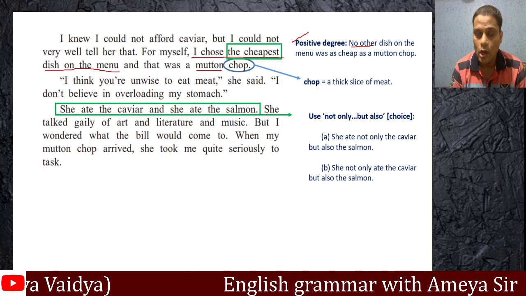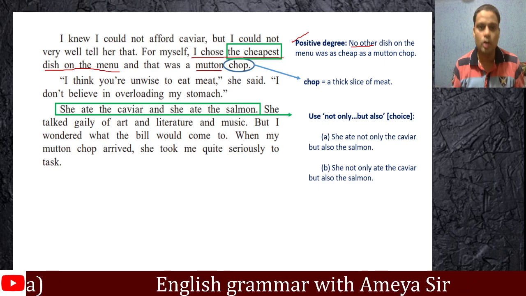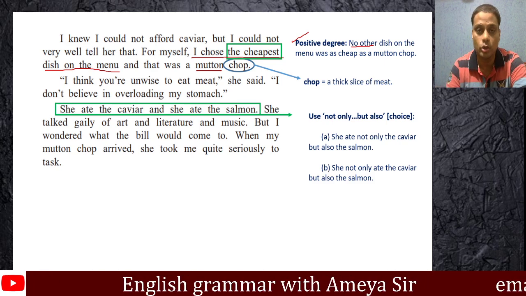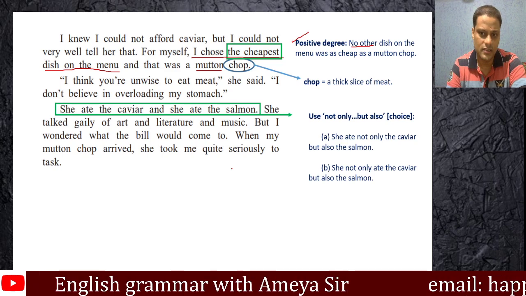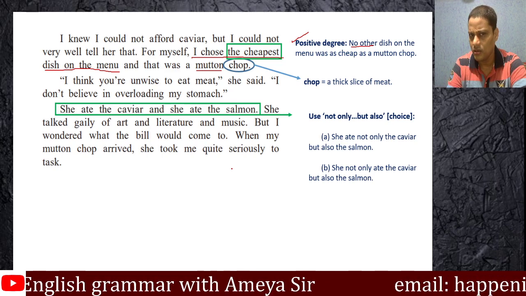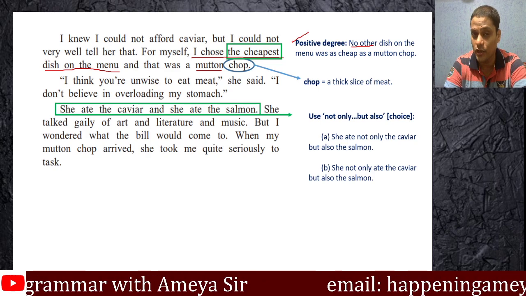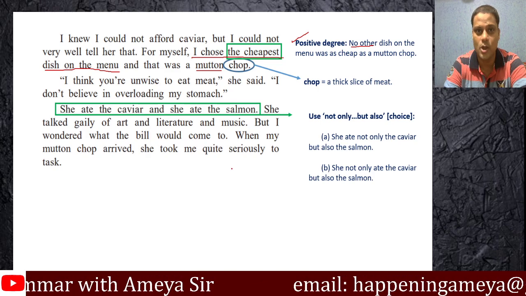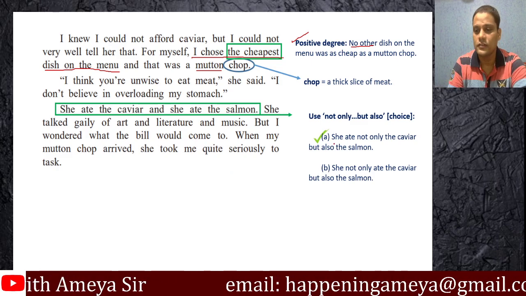Is it A or is it B? And please be honest. So use not only but also. Guys, what do you think? What's the correct answer? Is it A or is it B? I'm going to reveal the answer now, but be honest about it. It's A. Now let's see what is the difference.